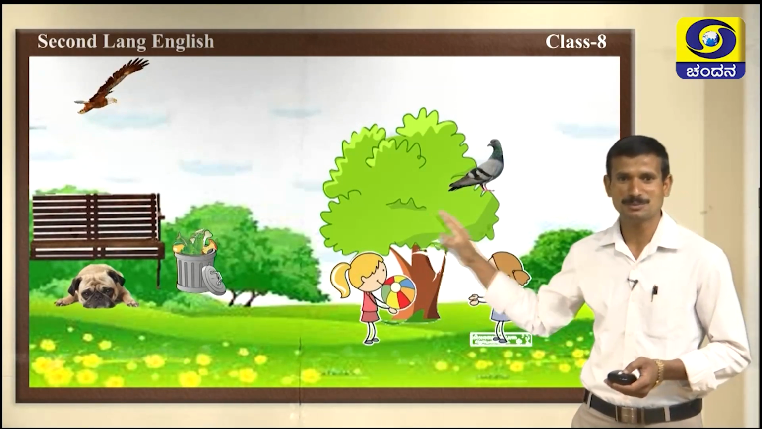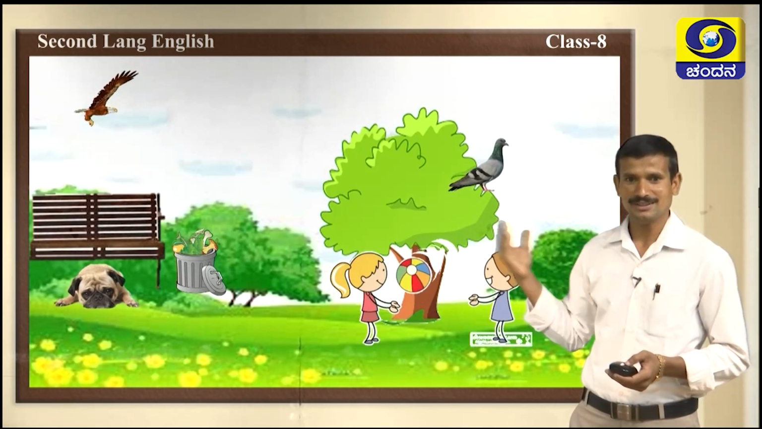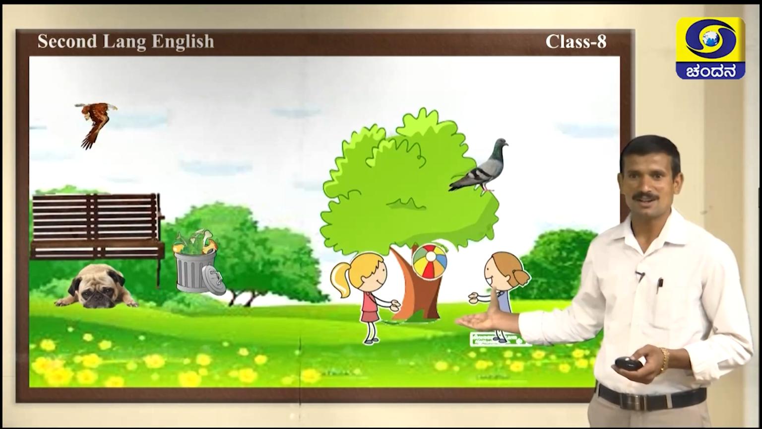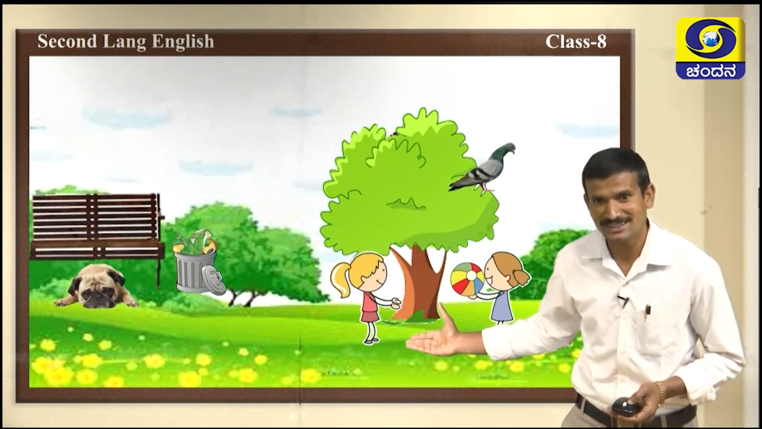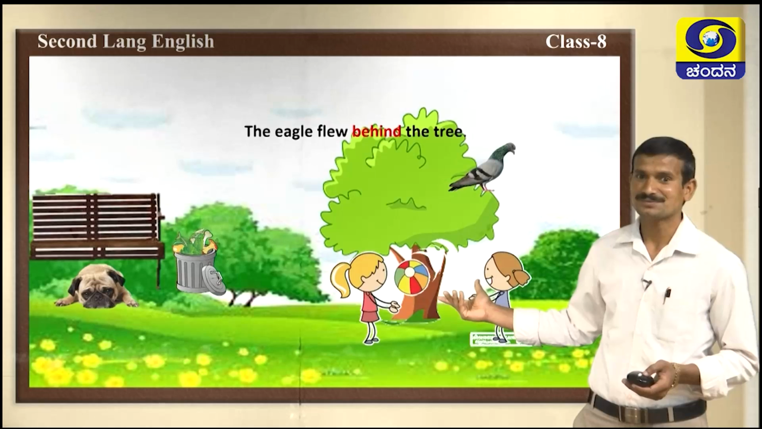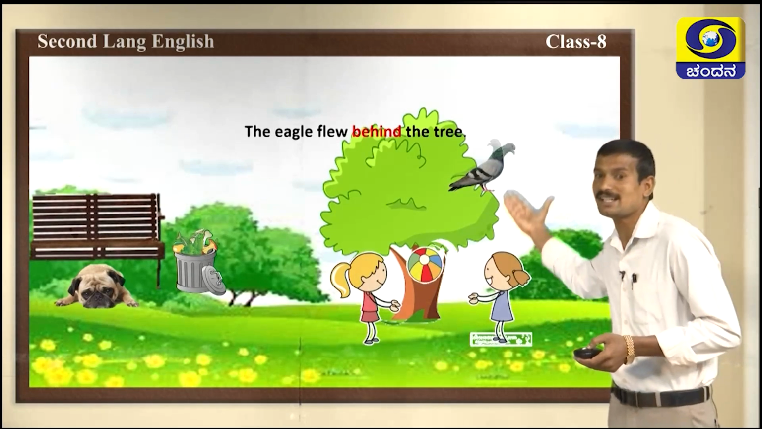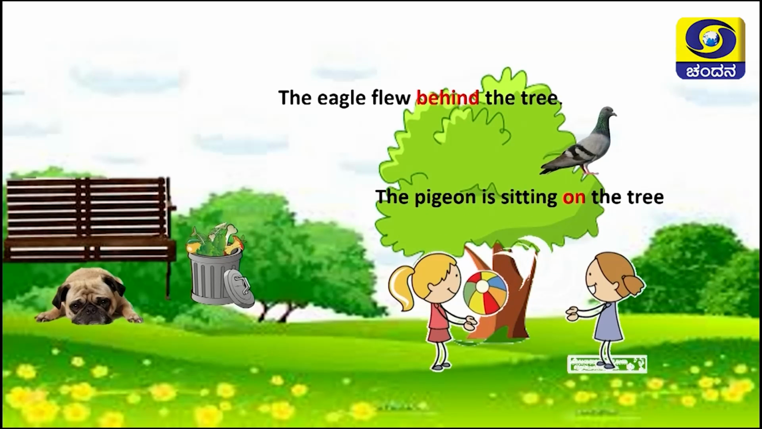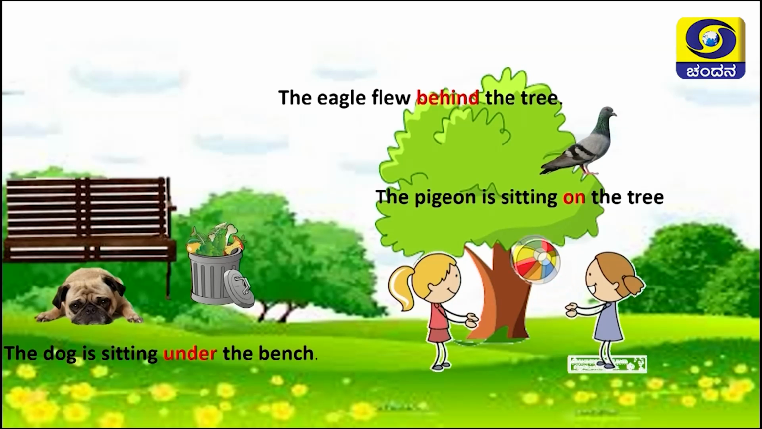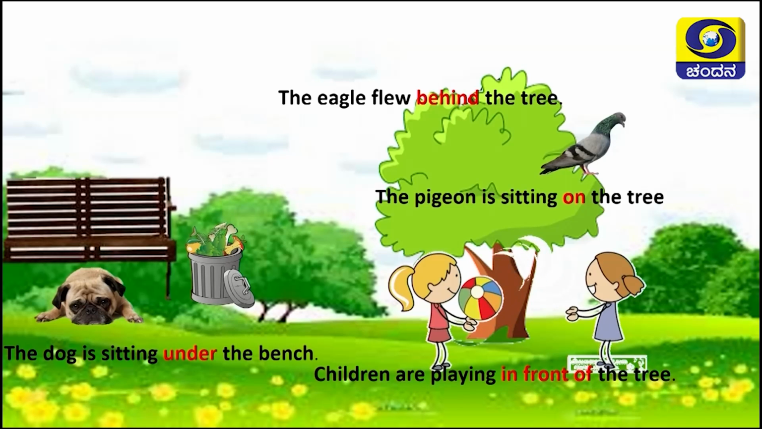Yes, this is also a beautiful picture. What is there? An eagle, a pigeon, a dog and the children are playing. What are the prepositions we can use here? The first one: where is the eagle? The eagle flew behind the tree. Next, the pigeon is sitting on the tree. Next one, the dog is sitting under the bench and children are playing in front of the tree.